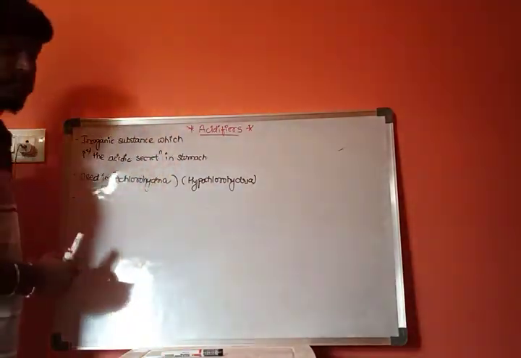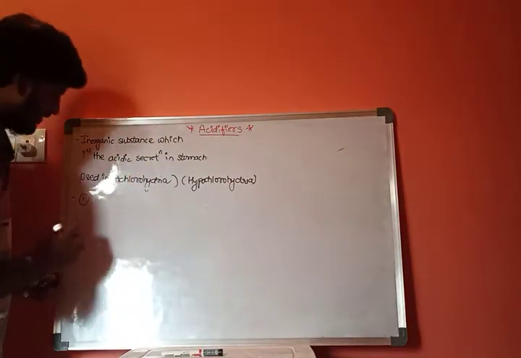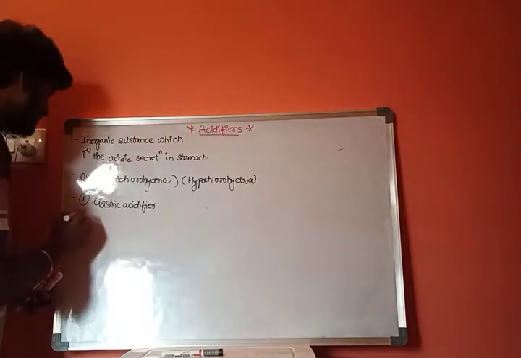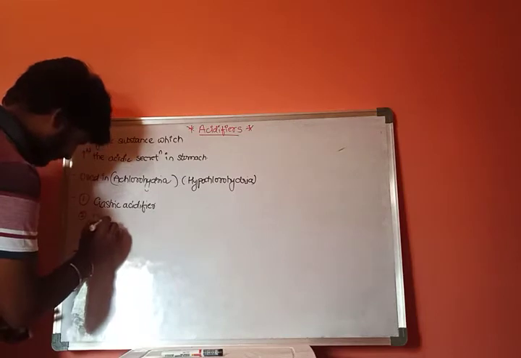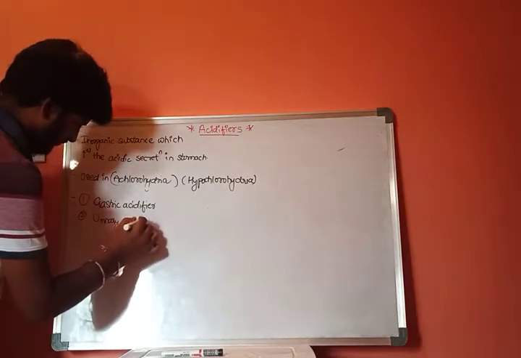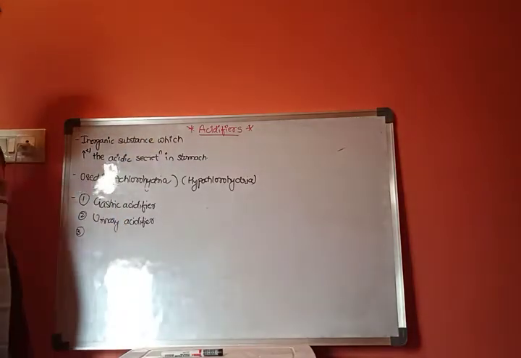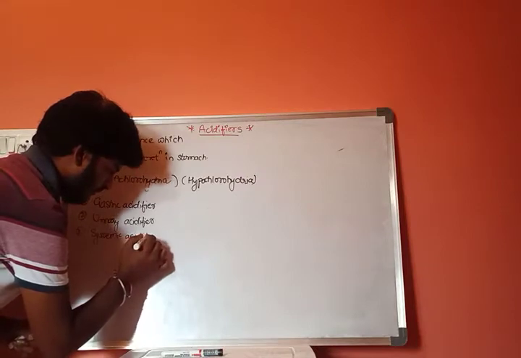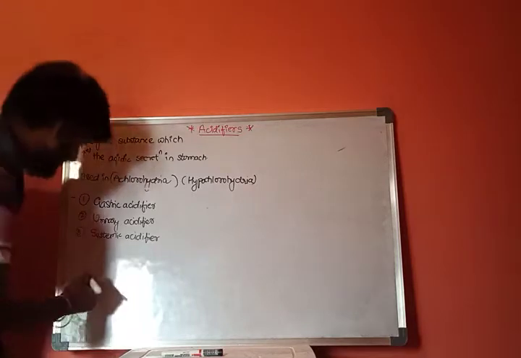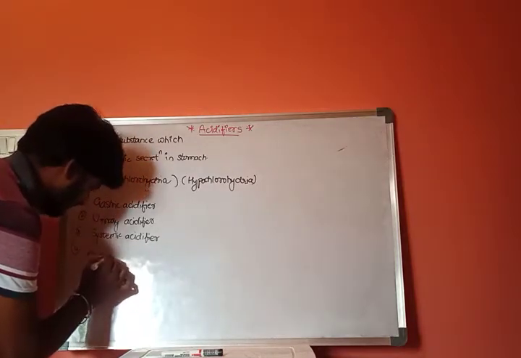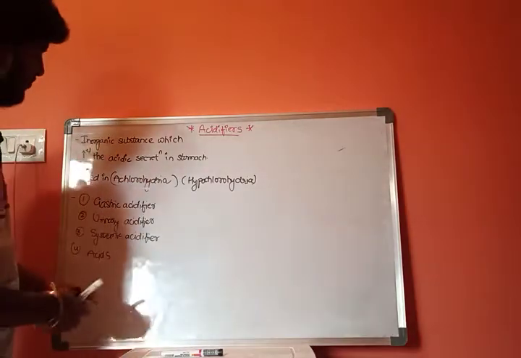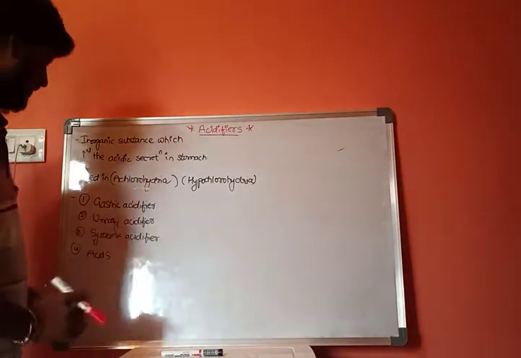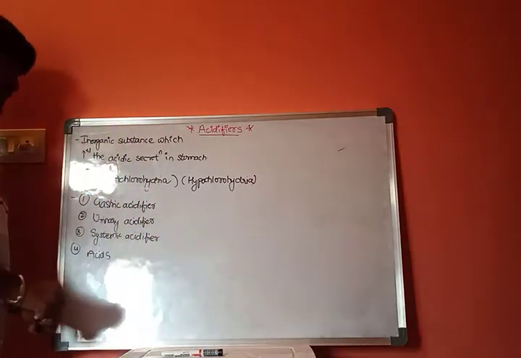First one is gastric acidifiers, second one is urinary acidifiers, third one is systemic acidifiers, and fourth one is normal acids.